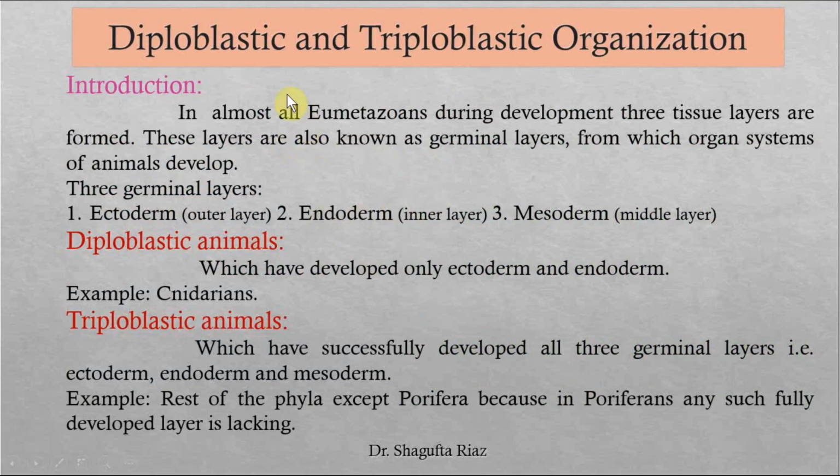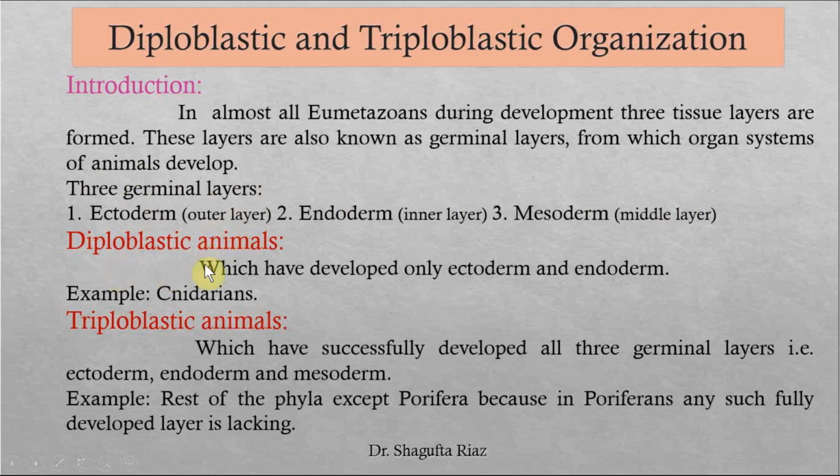Another basis on which the classification of animals depends is the diploblastic and triploblastic organization. To understand this, we have to see the introduction: in almost all eumetazoans during development, 3 tissue layers are formed, which I have shown you in the diagram in the previous slide. The ectoderm, endoderm, and mesoderm, these 3 layers. The ectoderm was the outer layer, endoderm was the inner layer, and mesoderm was the middle layer. These layers are also known as germinal layers, as I told you before.